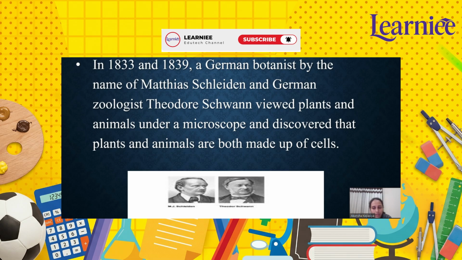Both scientists carefully observed the structure of plants and animals, and they discovered something very important. What did they discover? That both plants and animals are made up of cells. This was a big scientific breakthrough because before this, people did not know that all living things had the same basic building blocks.